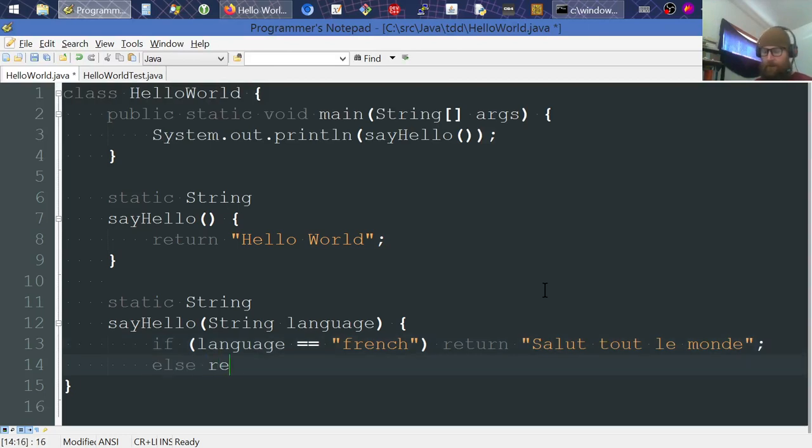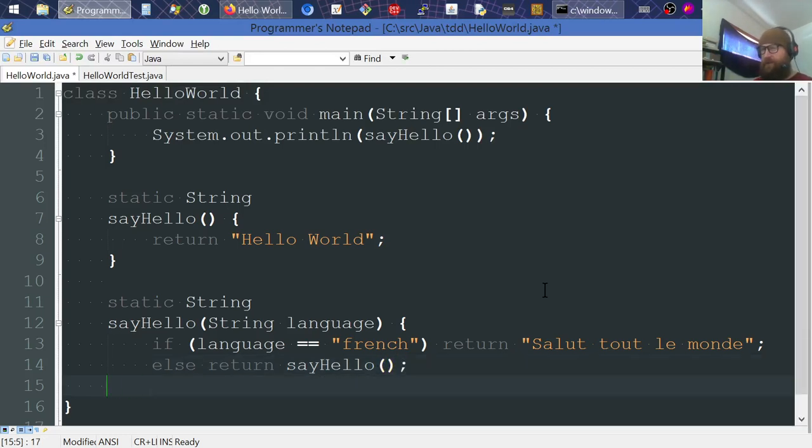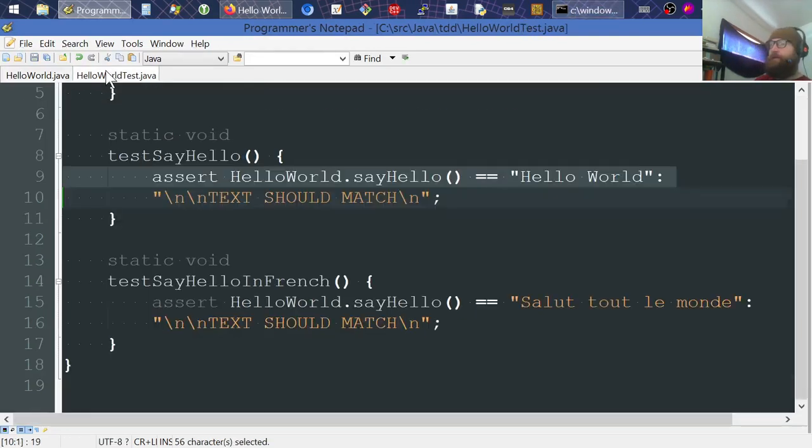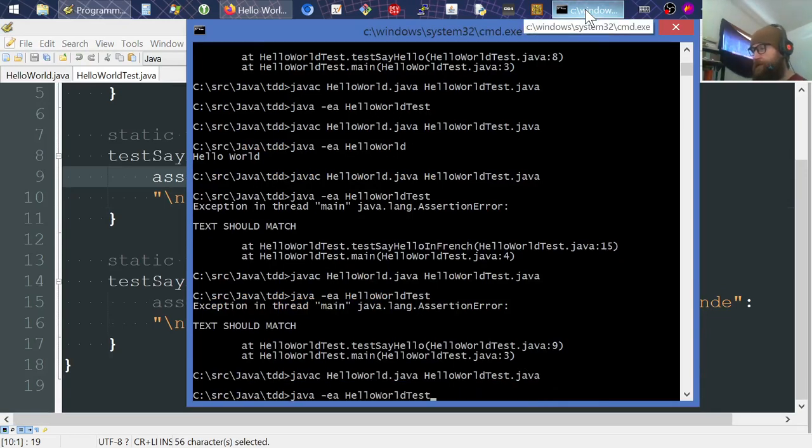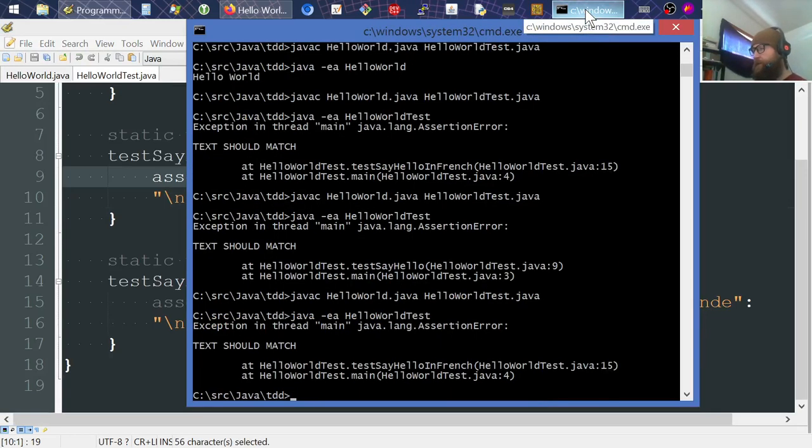else return just the regular old say hello. Probably not the best way to do it. I would even say definitely not the best way to do it, but hey, it gets the job done. It's the minimal code, not overthinking, saving. Looks like the test is saved. All right, let's compile and run the tests again and see what happens.